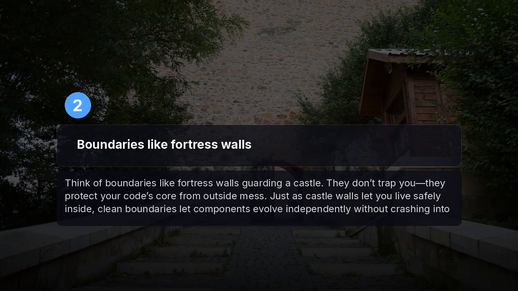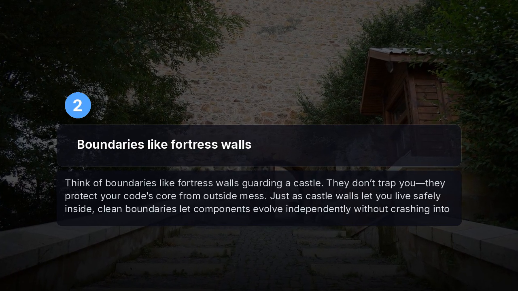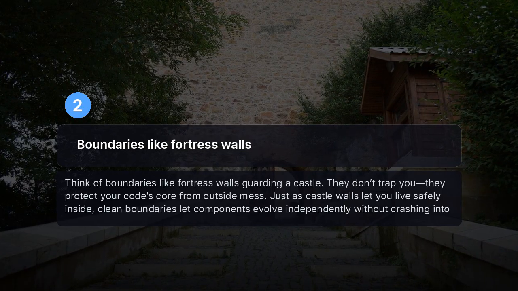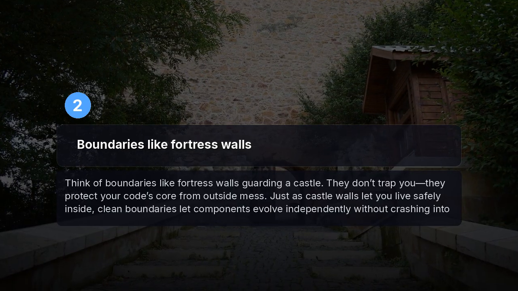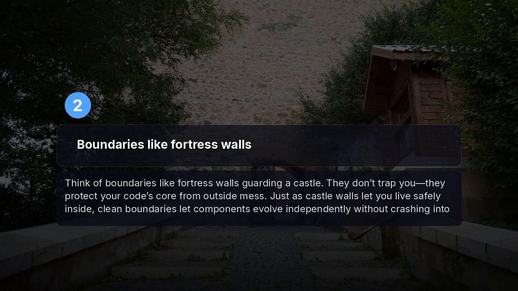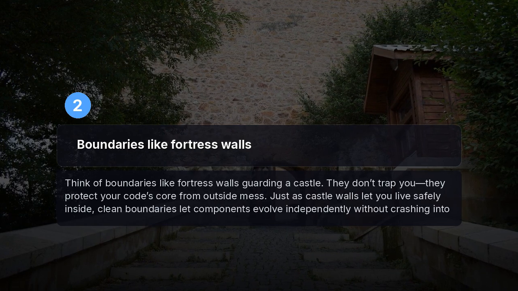Think of boundaries like fortress walls guarding a castle. They don't trap you, they protect your code's core from outside mess. Just as castle walls let you live safely inside, clean boundaries let components evolve independently without crashing into each other.